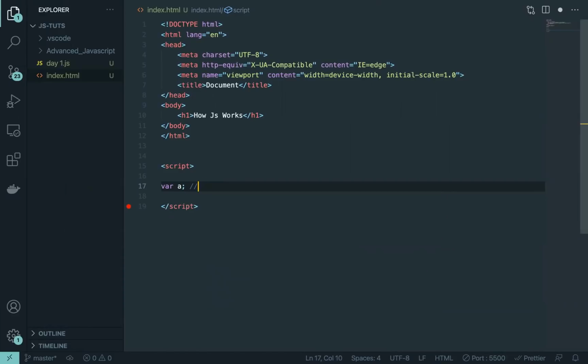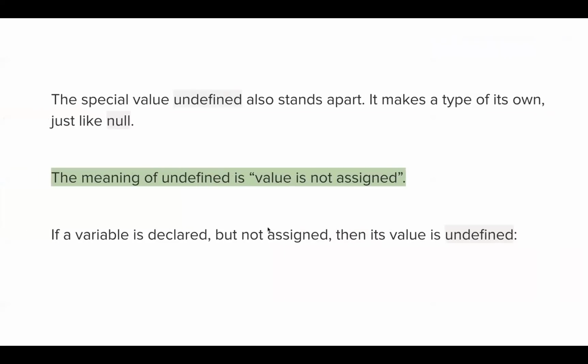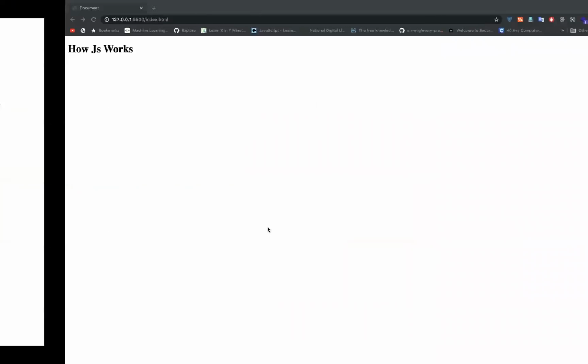So in such cases, the value of way will be undefined. Understand that whenever you don't have an equal sign, like you don't know the value of it, you don't know whether it is null, whether it is zero, anything at all. In such cases, we have an undefined value, and JavaScript assigns this value by itself.